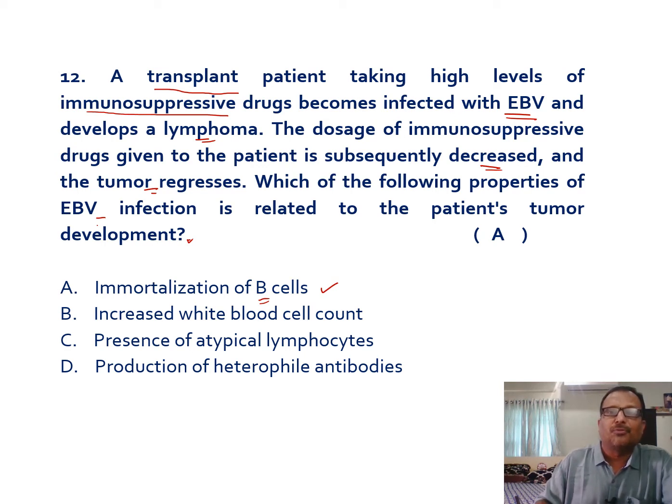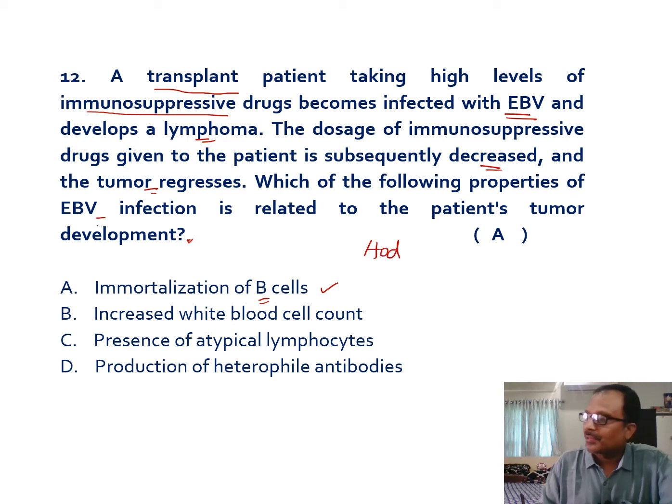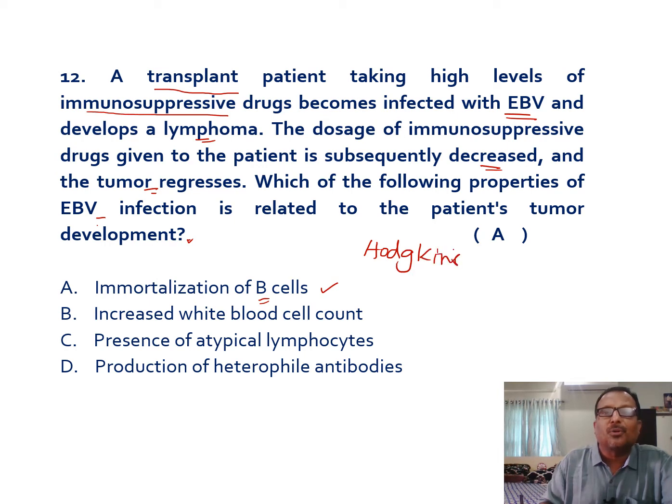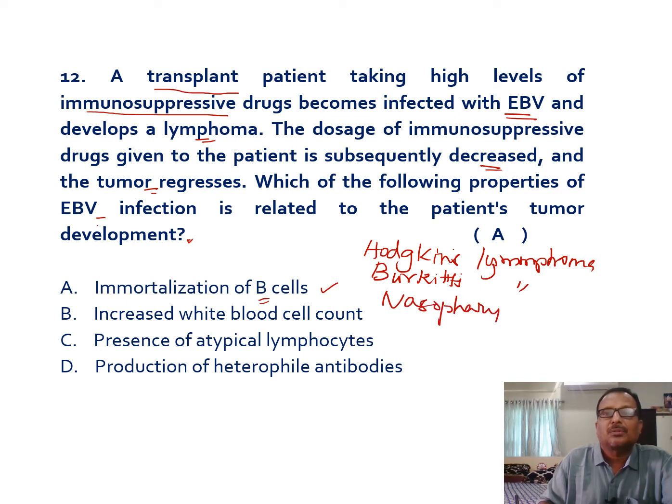resulting in the formation of lymphomas. So a variety of lymphoproliferative diseases are produced in Epstein-Barr virus infection, like Hodgkin's lymphoma, and the next one is Burkitt's lymphoma, and the next one is nasopharyngeal carcinoma.